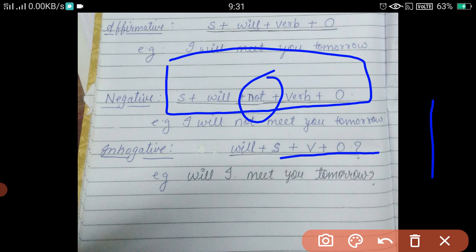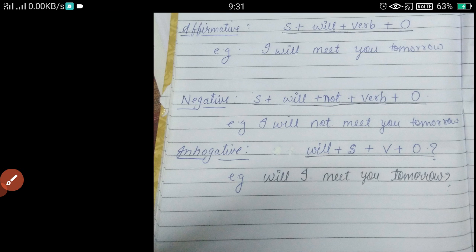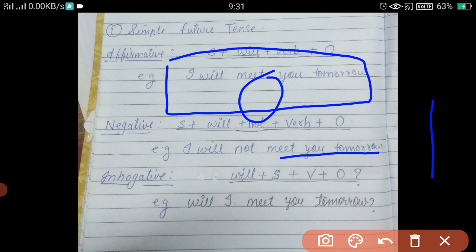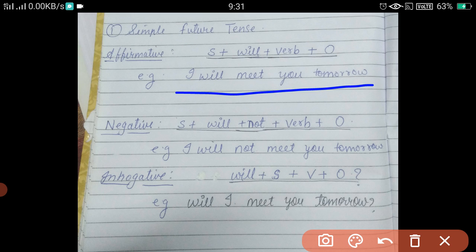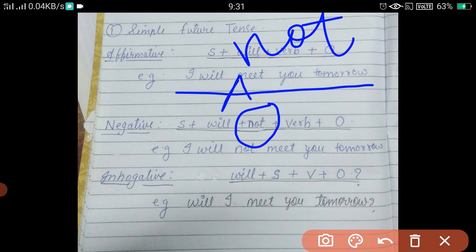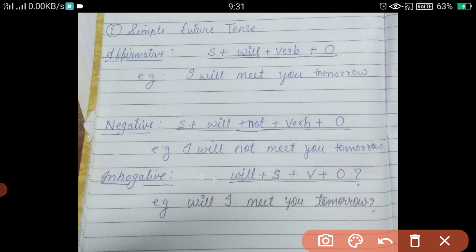So let us change the above sentence into negative. How can we make this sentence negative? The structure is that after will we add not. So here you simply have to insert not. So what did it become? I will not meet you tomorrow. See, here you can see: I will not meet you tomorrow.